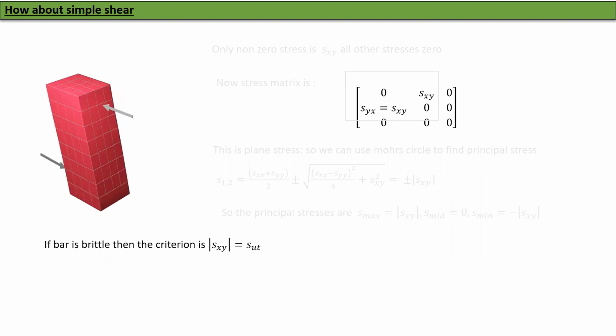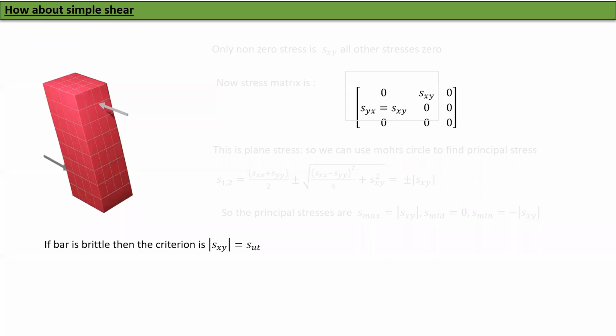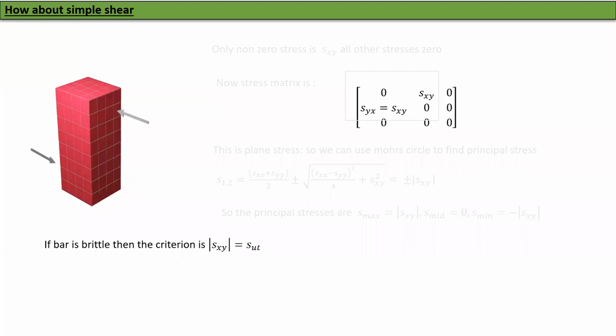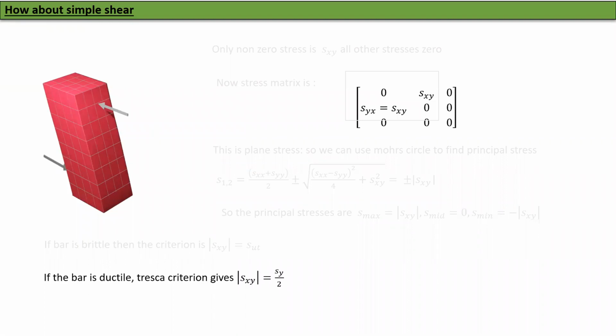So if the bar is brittle, then the criterion is S max equal to the ultimate tensile strength, or S min is equal to the ultimate compressive strength, but one of them is higher. So the ultimate tensile strength is smaller. So that's what will fail first. So this is your criterion. If the bar is ductile, the Tresca criterion will give you Sxy is Sy over 2.